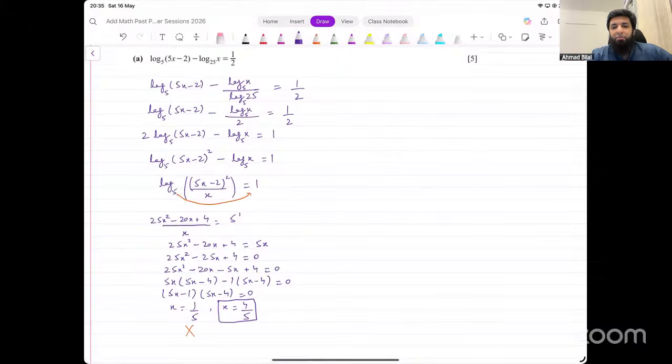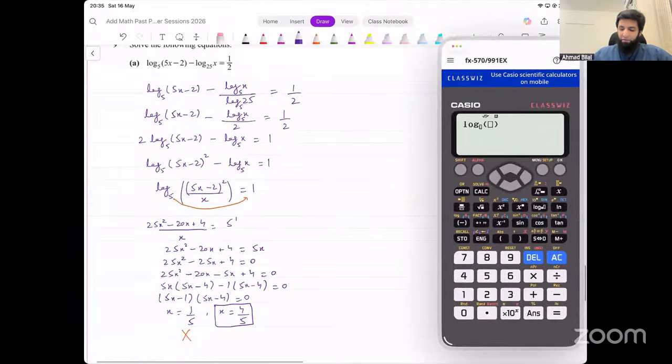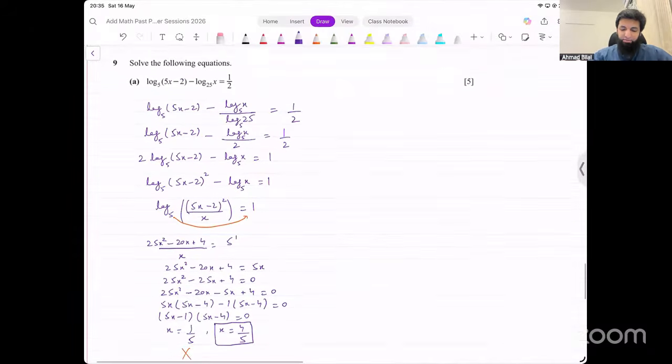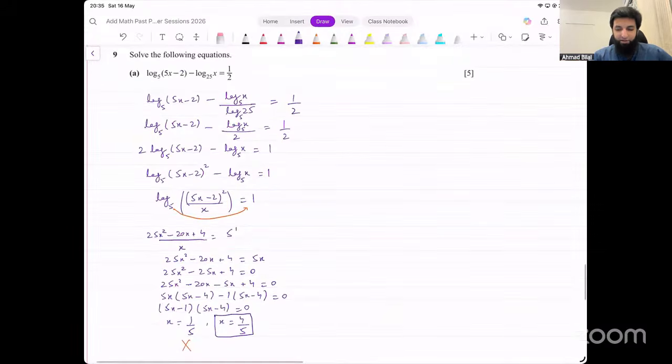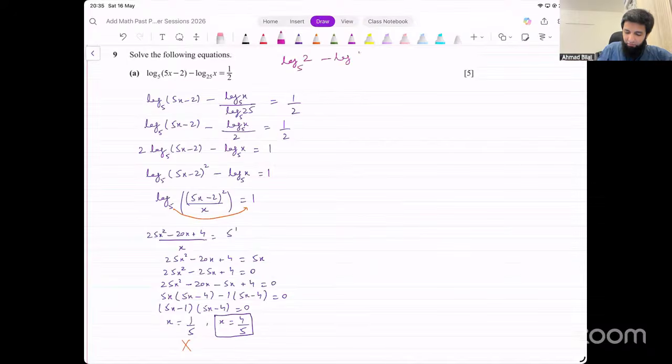Okay. Makes sense, right? This was part A. You can quickly verify this on your calculator. It's a 5-mark question. Okay, I'm sorry. Why do I forget every time that a calculator is not allowed? Okay, we can't verify this. You can verify manually if you want. That's not too hard. Input 4 over 5 and that will give you log of 2 base 5 minus log of 4 over 5 base 25. It's not that straightforward, it will take some time to verify. So that's okay. That's the final answer that we've got.